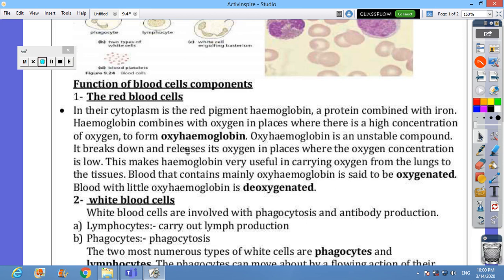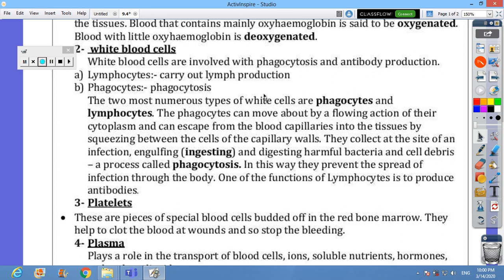It breaks down and releases its oxygen in places where the oxygen concentration is low, which is the body cells. This makes hemoglobin very useful in carrying oxygen from the lung to the tissues, every tissue in your body. Blood that contains mainly oxyhemoglobin is said to be oxygenated blood, while the one which does not is called deoxygenated blood.